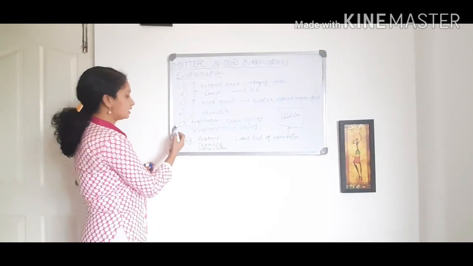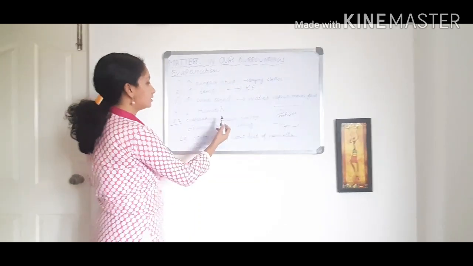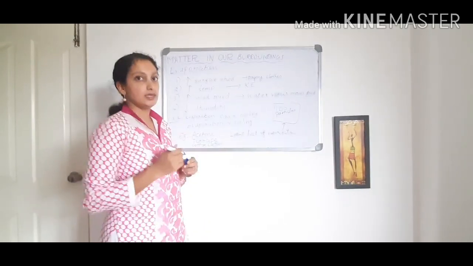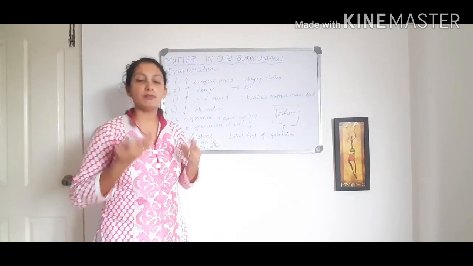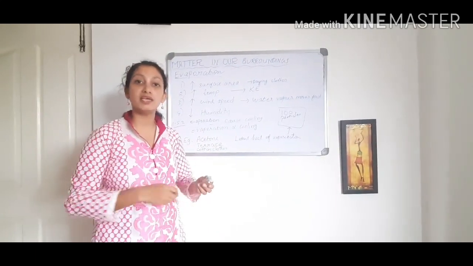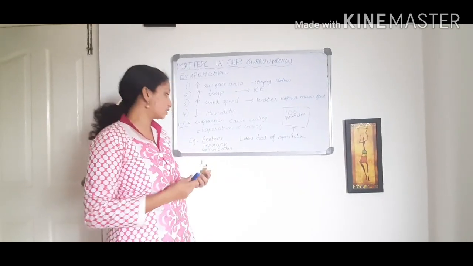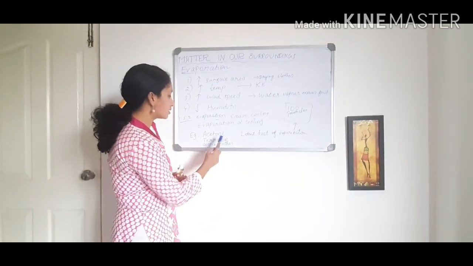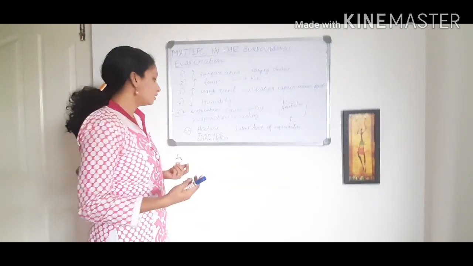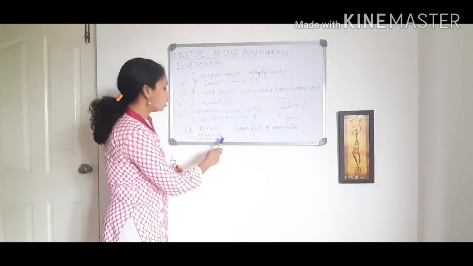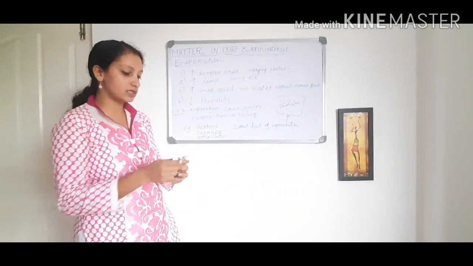Then the next activity is 1.5.2, evaporation causes cooling. Once evaporation happens, once the liquid form changes to the gaseous state, cooling happens. How it is happening, I will demonstrate. We can give examples: acetone, sprinkling water on a terrace on a hot day to make it cool, or cotton clothes. The first one I will demonstrate now.